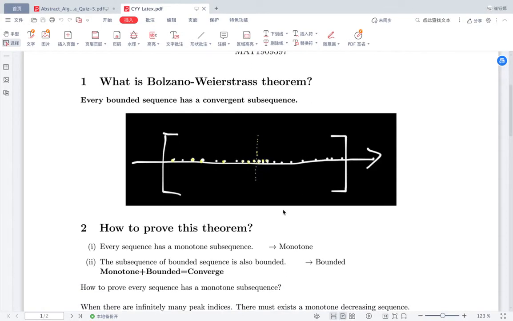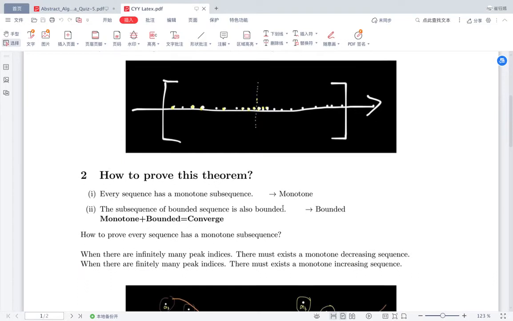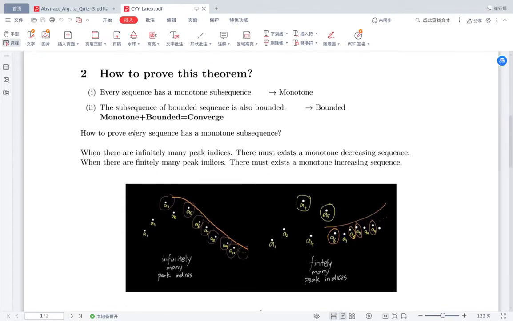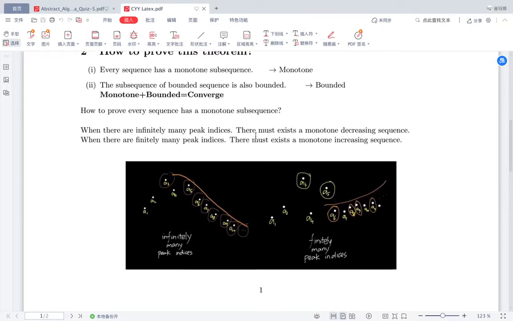Professor Darren has taught us by using this way. In chapter 3, page 16, first he proved every sequence has a monotone subsequence. Then, by the theorem we learned before, since the sequence is bounded, its subsequence must also be bounded. By these two conclusions, monotone plus bounded, we can find a convergent subsequence. Then the proof is done. He explained in detail here that each sequence has a monotone subsequence. Let me briefly review this.